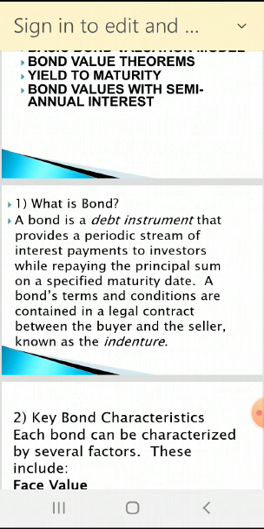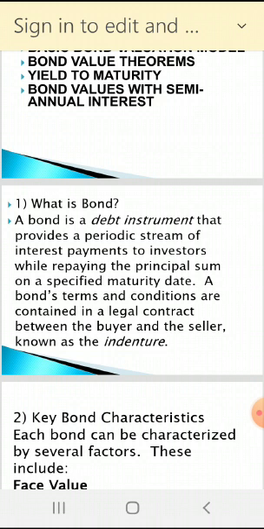Further, what the company has to pay, they have to pay the principal sum at the end of life of debenture or bond. A bond's terms and conditions are contained in a legal contract between the buyer and the seller. Who is selling the bond or debenture? Company. Company is a seller and investors are the buyer, known as indenture.